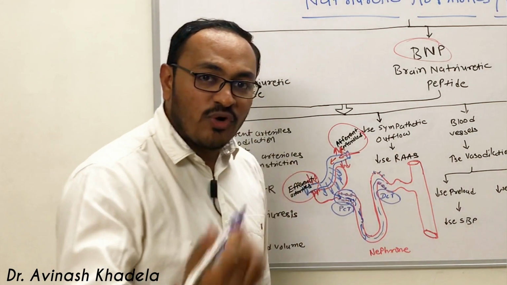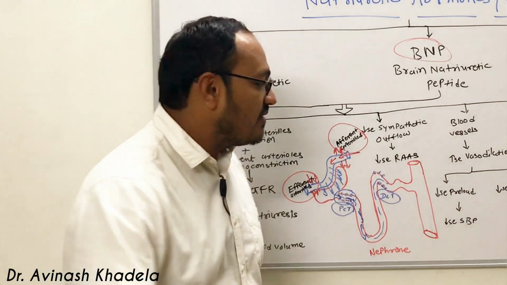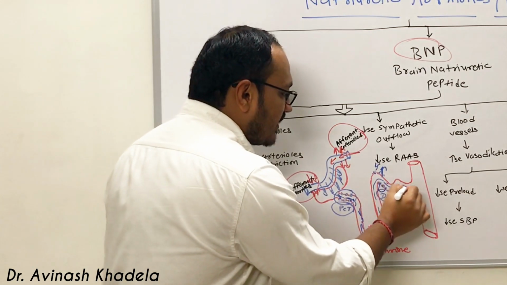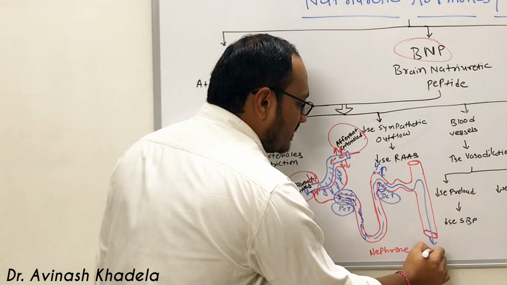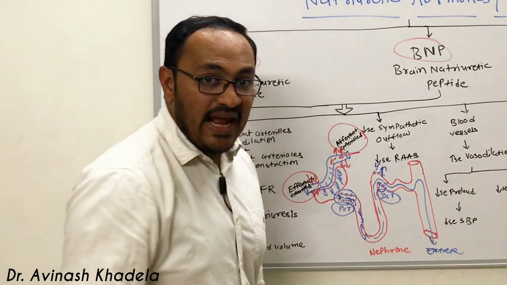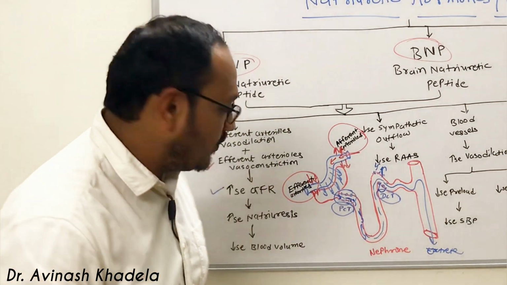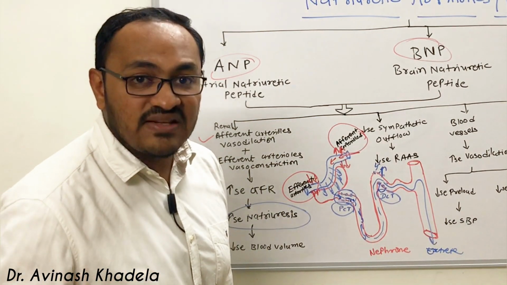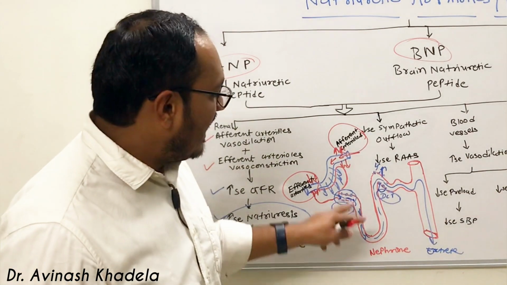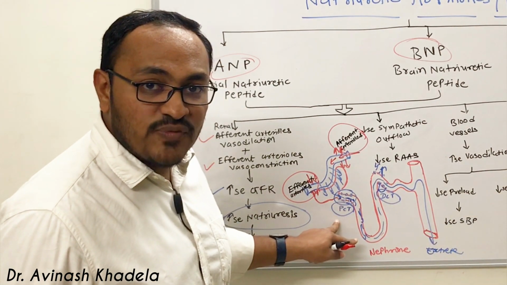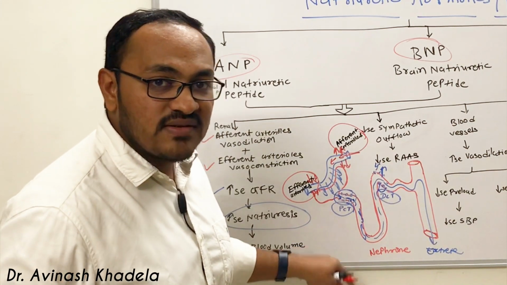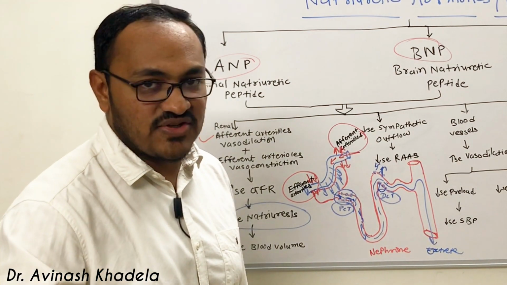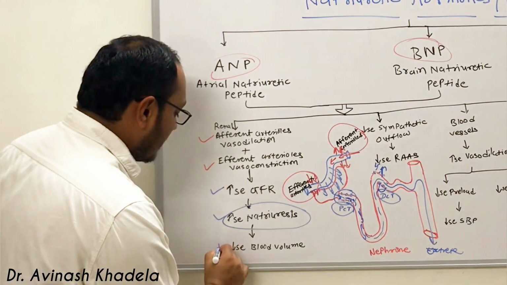When it reaches the distal convoluted tubule, again because of the high rate there will be less sodium reabsorption, and because of that this sodium will ultimately be excreted from the human body, and that leads to a rise in natriuresis. Natriuresis is nothing but the excretion of sodium in the urine. Wherever sodium goes, water follows, so there will also be a rise in water elimination or excretion.